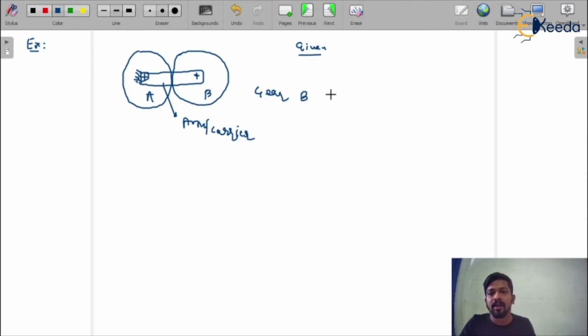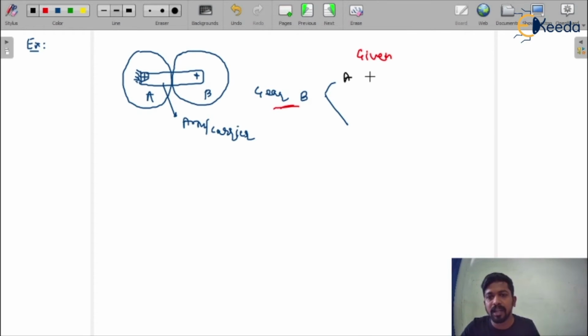This is gear B. Now see here, what is given, I am just writing here. Given is the gear B velocity, that means the rotation of the gear B in RPM, and the direction we will have to find out.